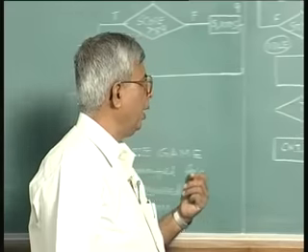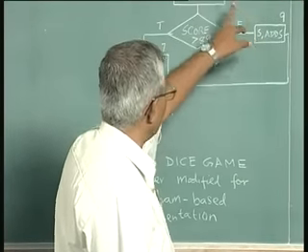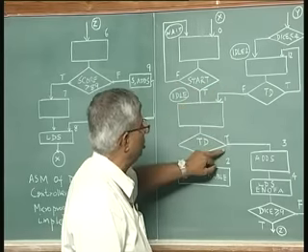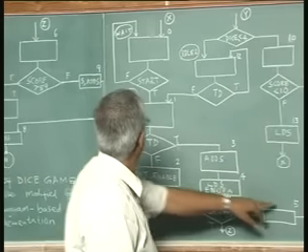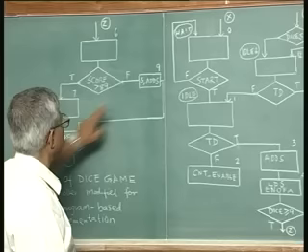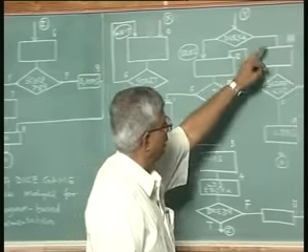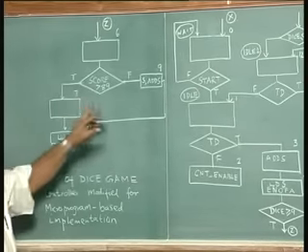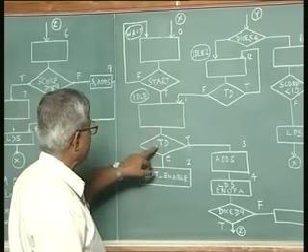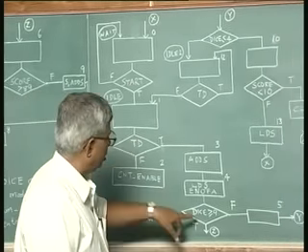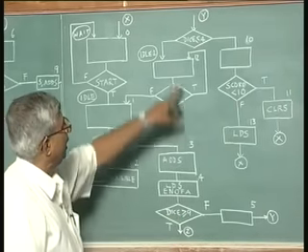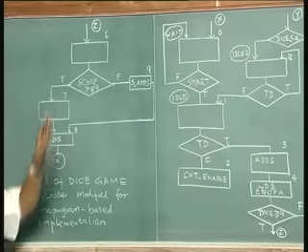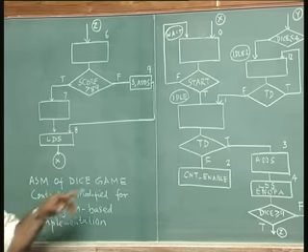Now, the state addresses start from 0, 1, 2, 3, 4, 5, 6, 7, 8, 9, 10, 11, 12, 13, a total of 14 states. The qualifiers are start, TD, throw dice, dice greater than or equal to 9, dice less than or equal to 9, score less than 10, score less than 89. These are the qualifiers.